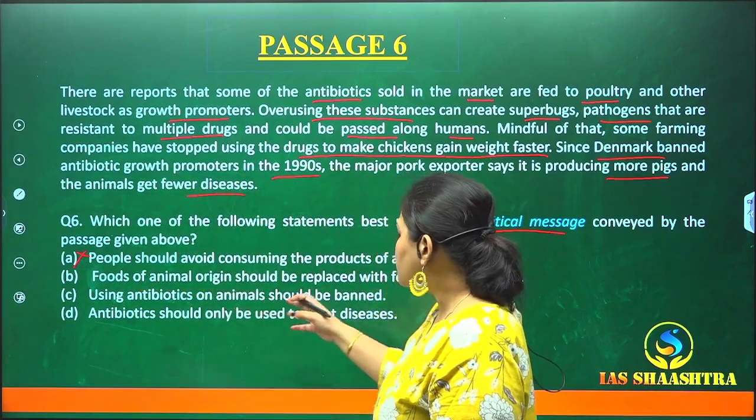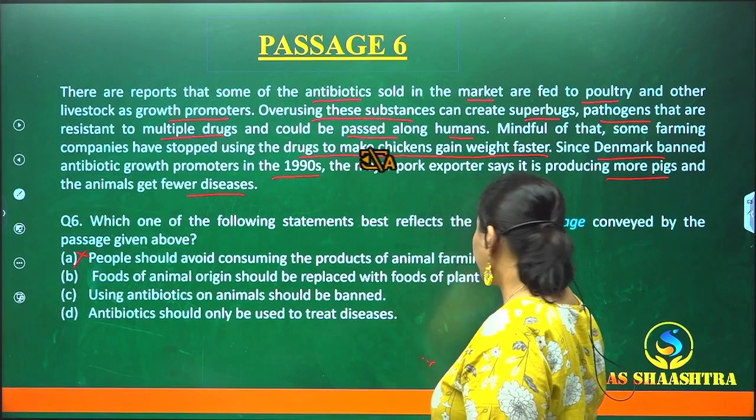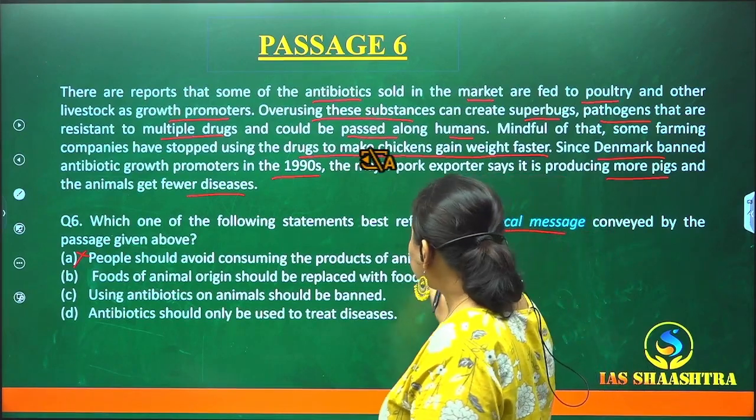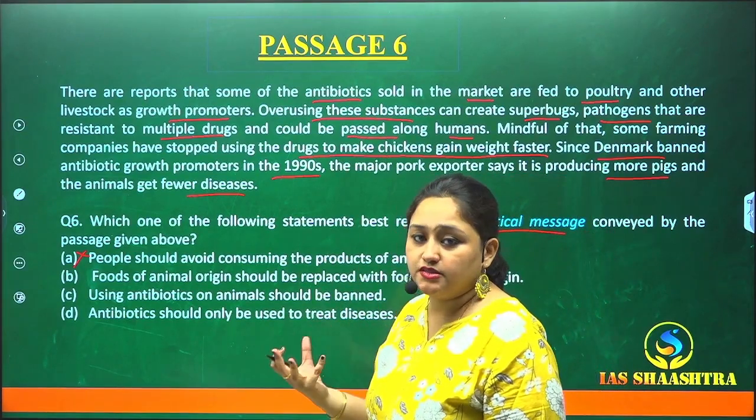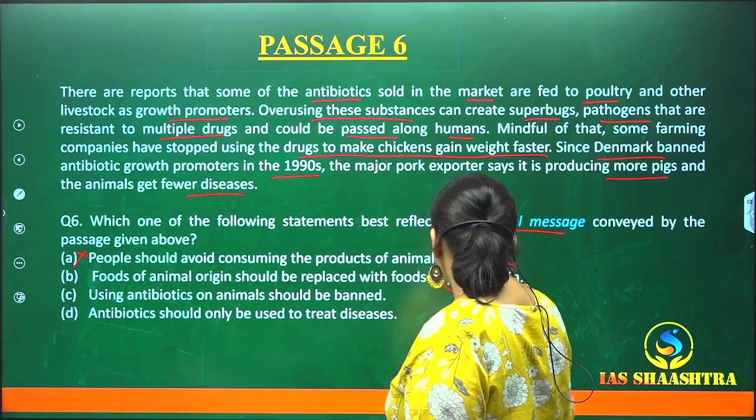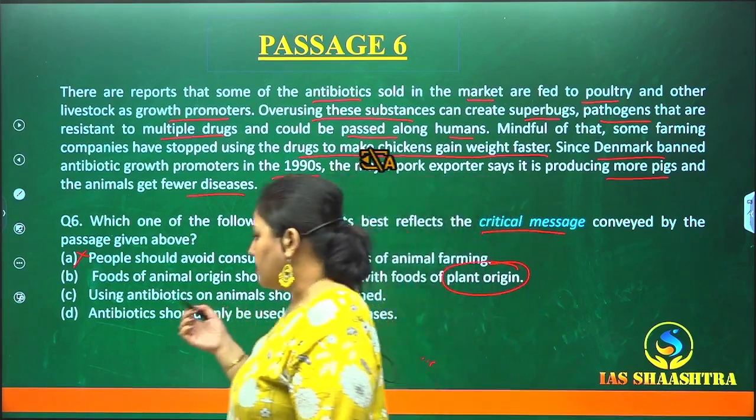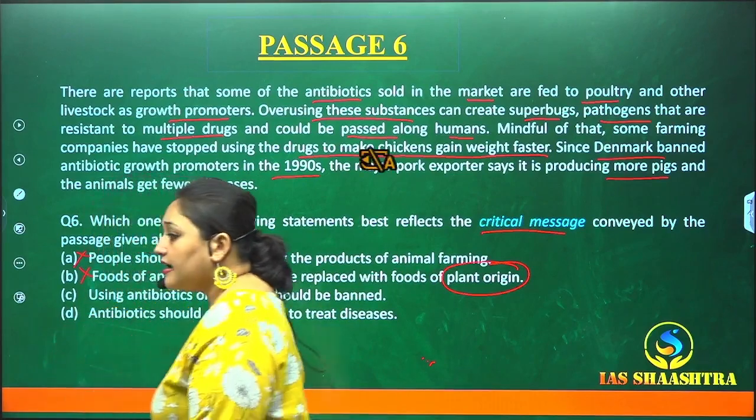Let's go to the second point. Foods of animal origin should be replaced with foods of plant origin. No. Here they're talking about promoting growth of animals. Where did plant origin come from? This is also going out of the topic. Let's cross it.